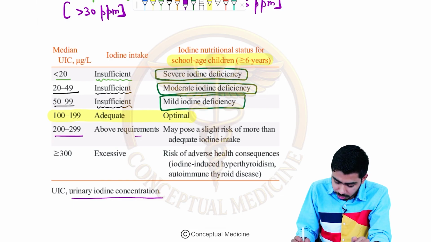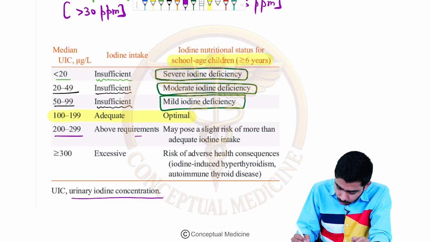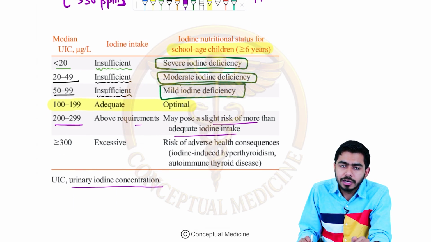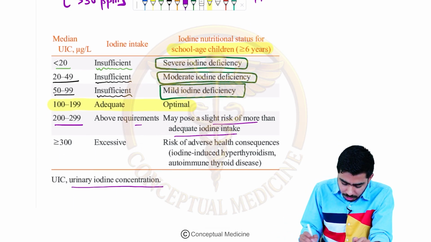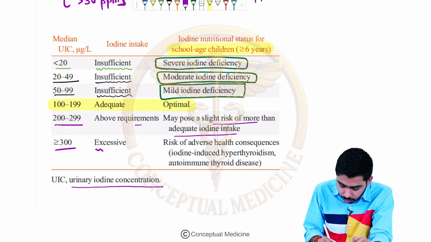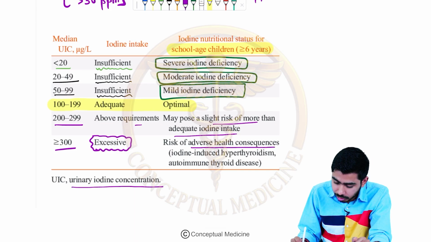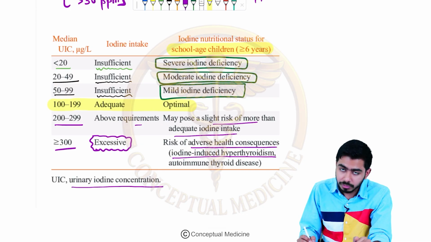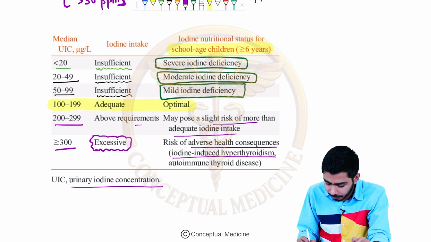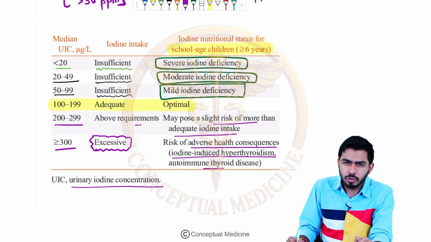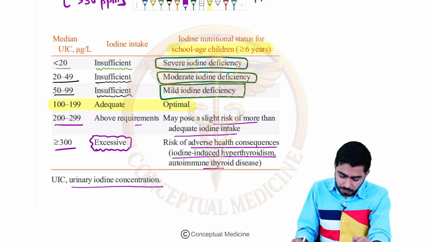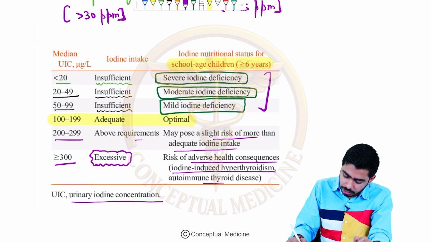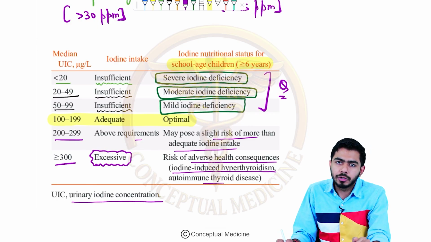It may pose a slight risk of more than adequate iodine intake, and it might further lead to hyperthyroidism. But if it is more than 300, then there are more chances of it, because it is the excessive range, and here the risk of adverse health consequences comes, and maybe the patient might have iodine induced hyperthyroidism, as I told you, or autoimmune thyroid disease, or maybe Hashimoto thyroiditis or autoimmune thyroiditis, right? So that is a very important table guys. Please remember these three things, very very important from the exam point of view, right?